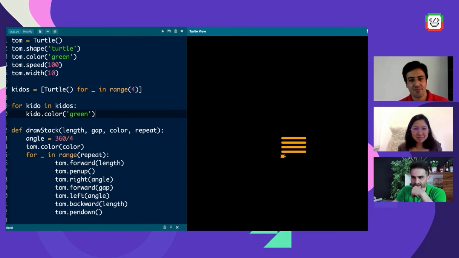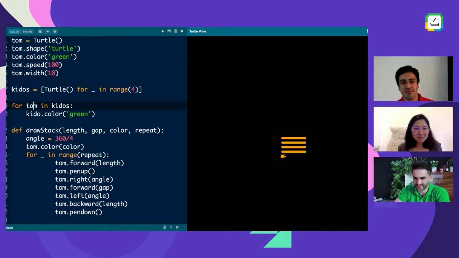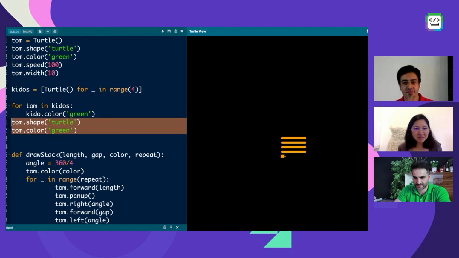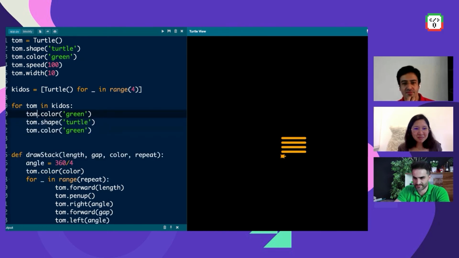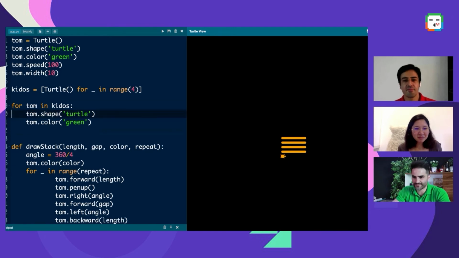The color should be green, and then I have to make the shape also. Call them Tom to save my time. So Tom: shape is turtle, color is green.